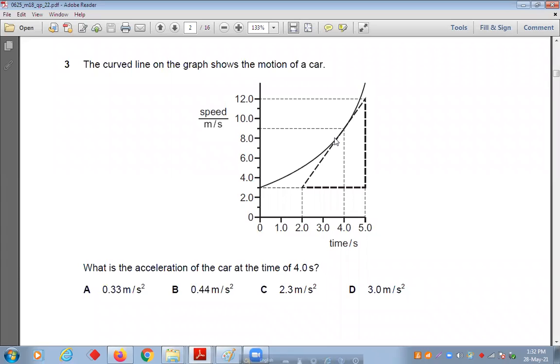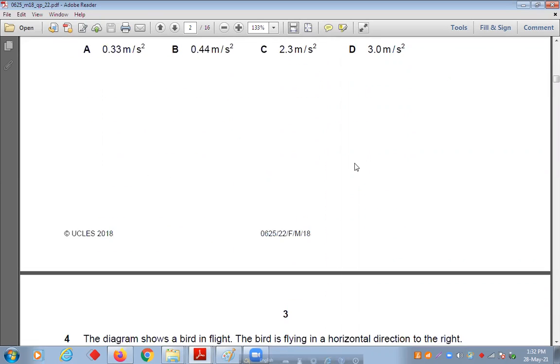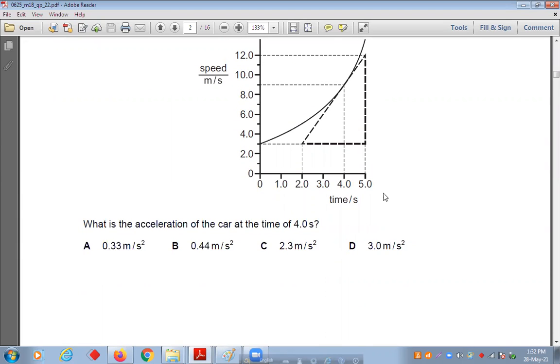Change in time from 2 to 5. So 5 minus 2 means 3. That means 9 by 3. 9 by 3, what will be the answer? 3. So 3 meters per second squared, option D. So this is the correct answer.